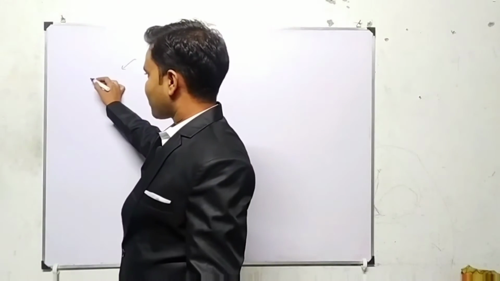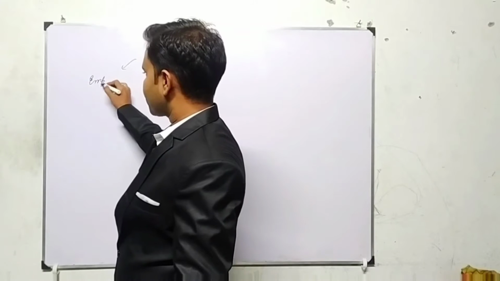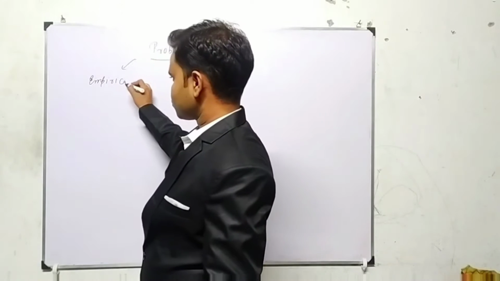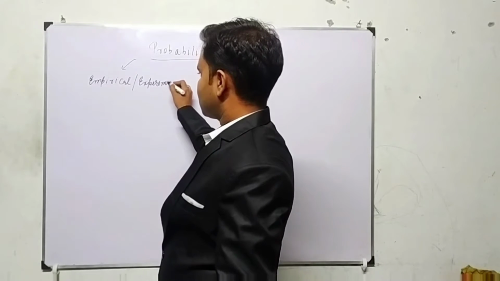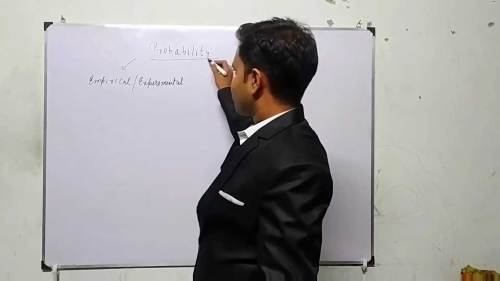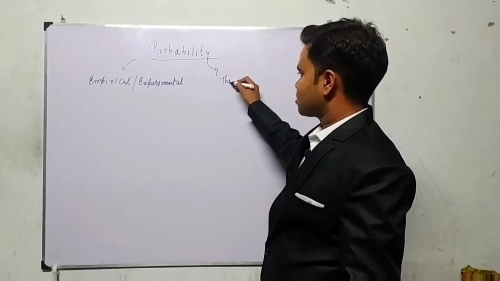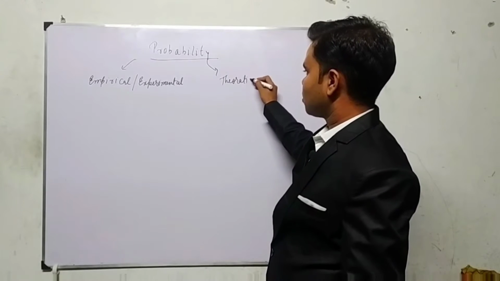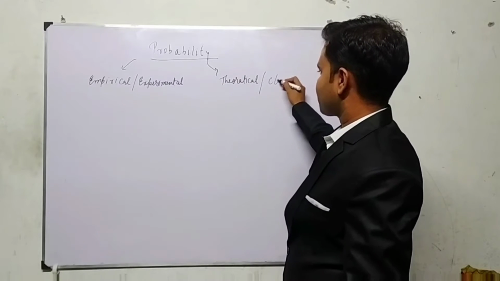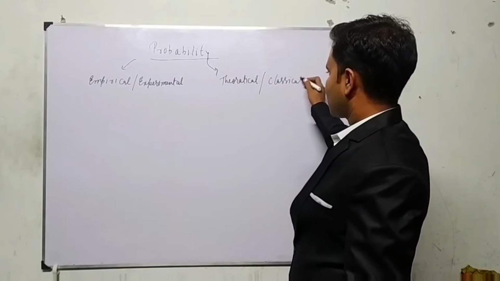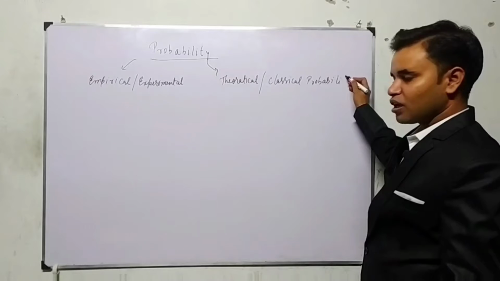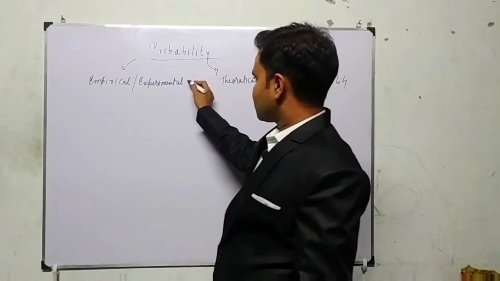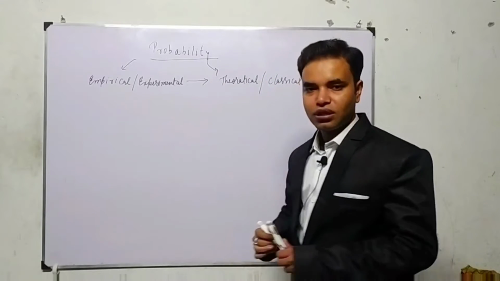What is empirical or experimental probability, and what is theoretical or classical probability? Actually this is very funny, that experimental led to theoretical. How?